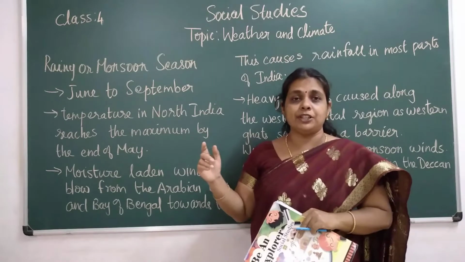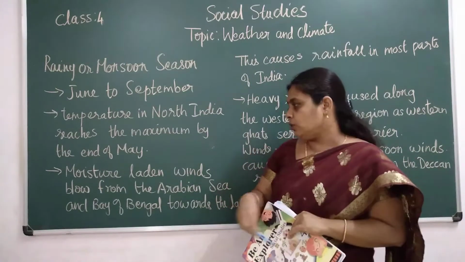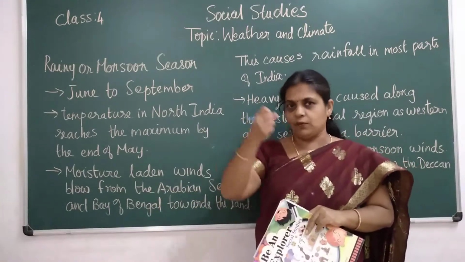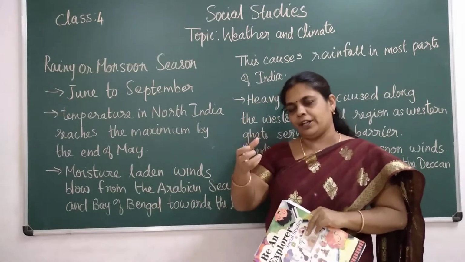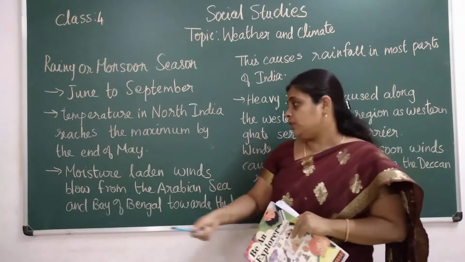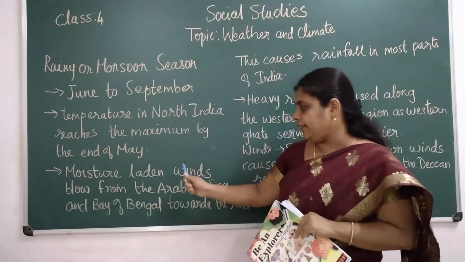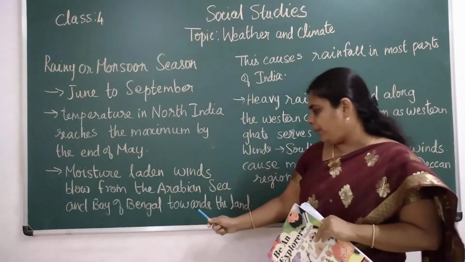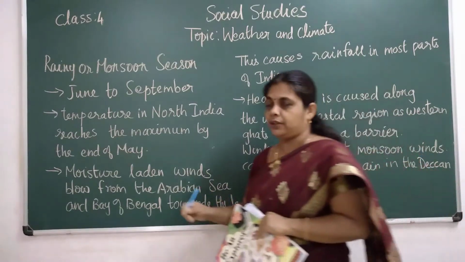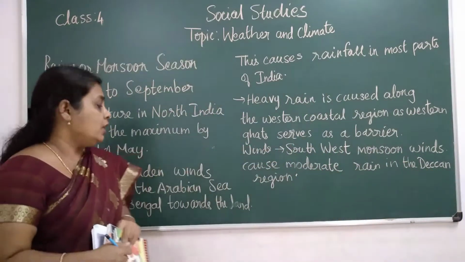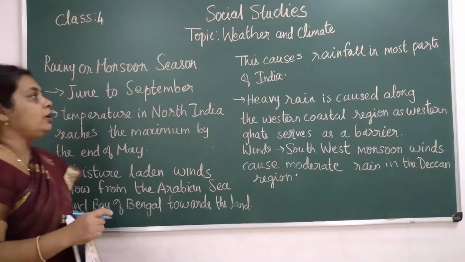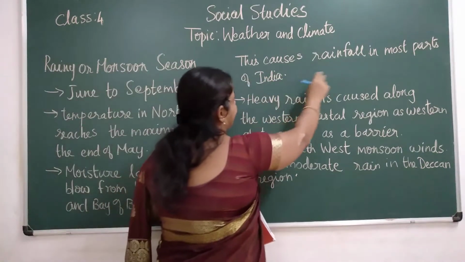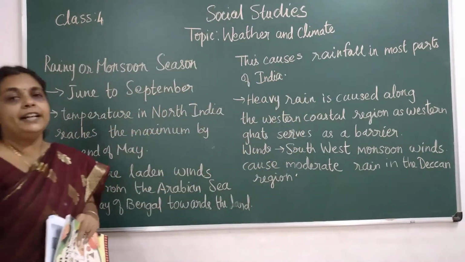So there is a high pressure over there, children. So what happens? The moisture laden winds. Moisture means the water content only, the amount of water vapor present in the air. The moisture laden winds blow from the Arabian Sea and Bay of Bengal towards the land. So this causes rainfall in most parts of India, children.